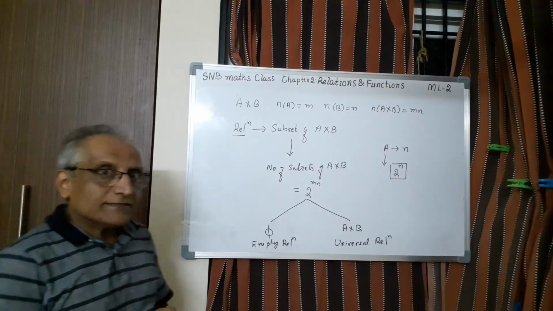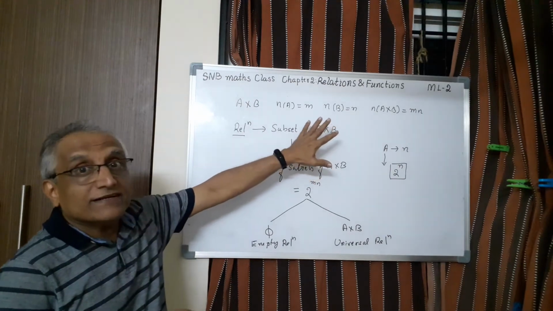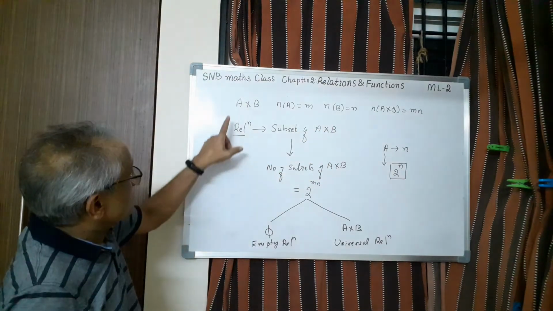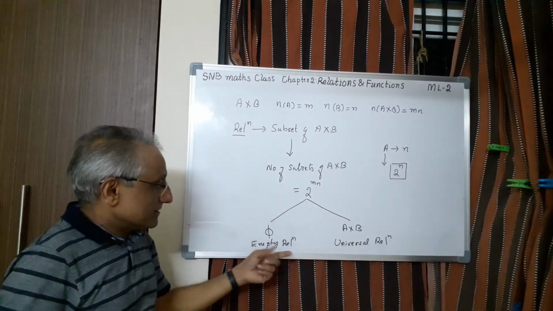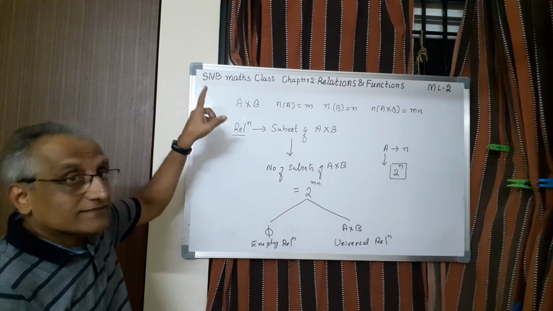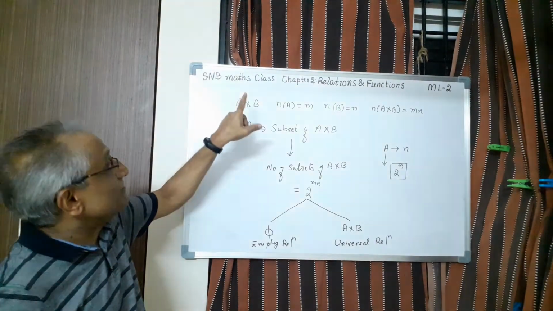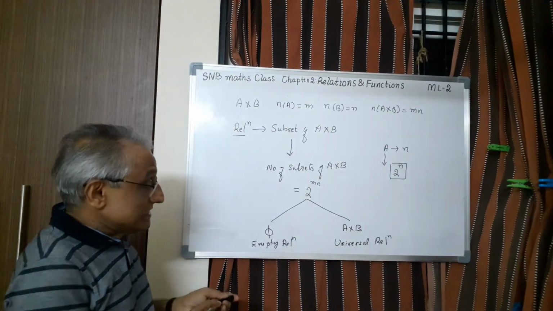Here, empty relation means a relation in which no element is related to any element in the second set. No element of A is related to any element of B. That is empty relation. Universal relation means every element of A is related to every element of B. That is universal relation. So these are the two extreme relations.